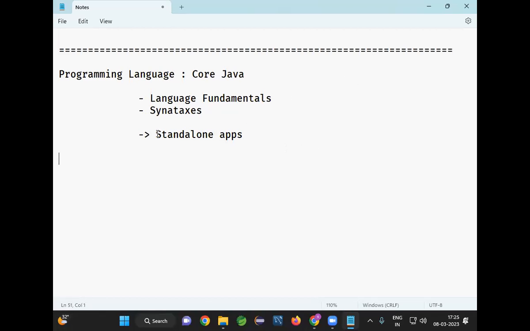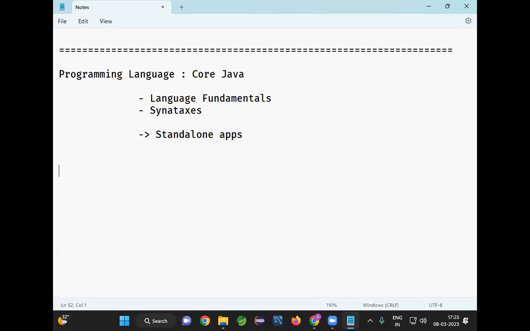What is the meaning of a standalone application? It is an application which runs only in one computer. If you develop an application by using core Java, that application is called a standalone application. That application can run only in one computer. In every computer, we need to download that application and run it. It is specific to only one computer.